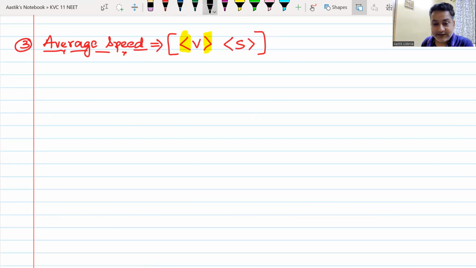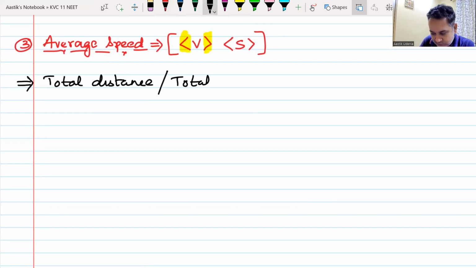Now what do you mean by average speed, my dear friends? You can speak, but your voice will not come to me because of a problem with the mic. So I'll let you know what you mean by average speed. It is the total distance traveled, divided by total time, that gives us the average speed.